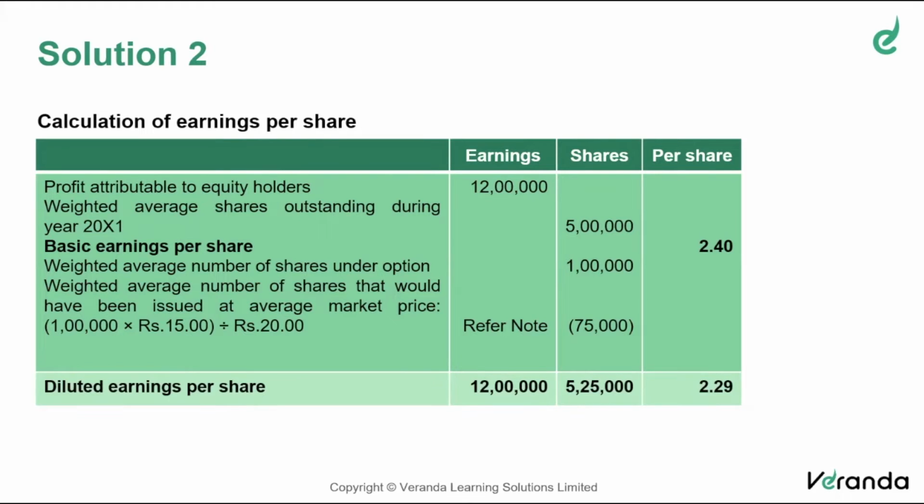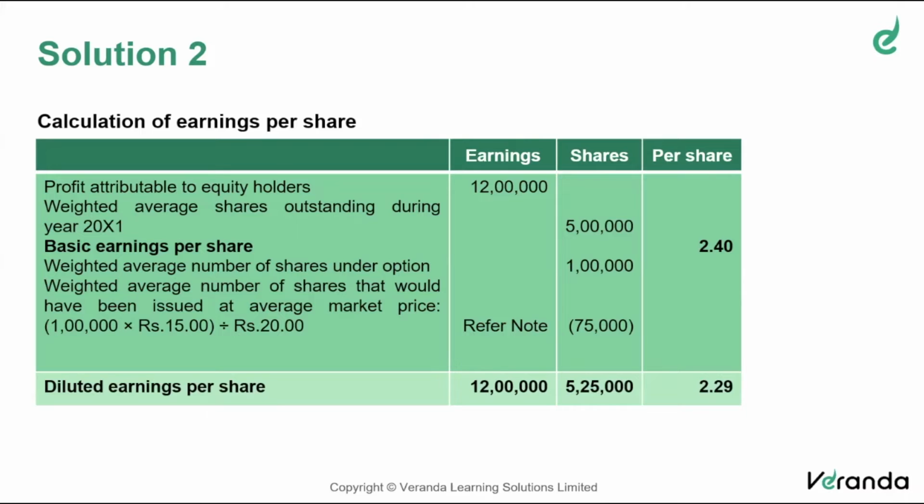You have to divide that shares under option into two components. One for which you get a consideration, one for which there is a bonus element. You don't get a consideration for that. How to calculate that? Shares issued without consideration is equal to shares under option minus shares issued at market price.